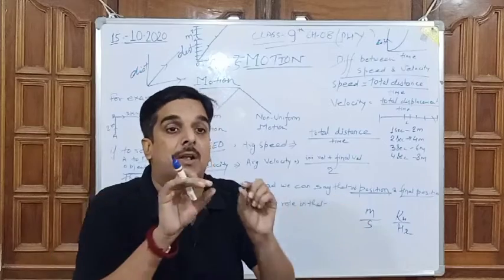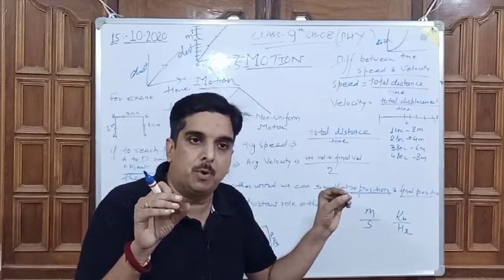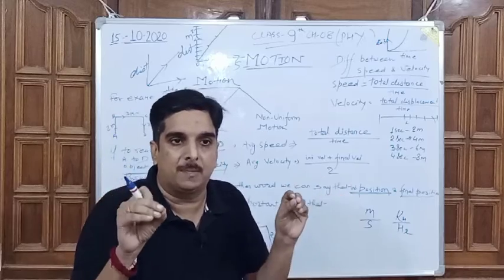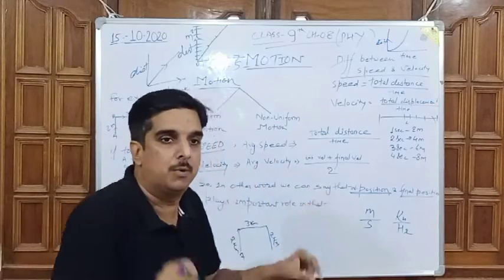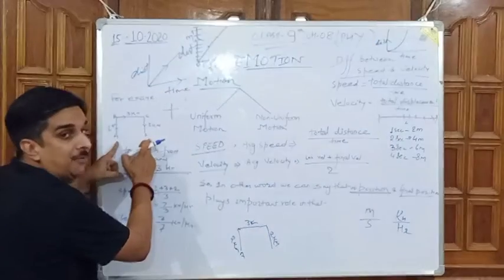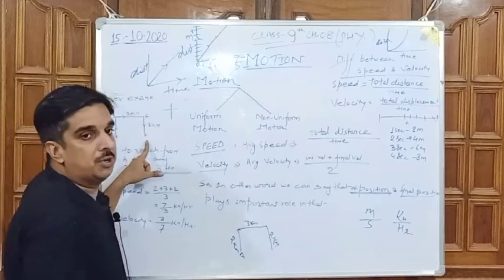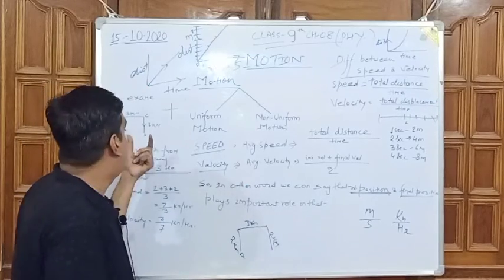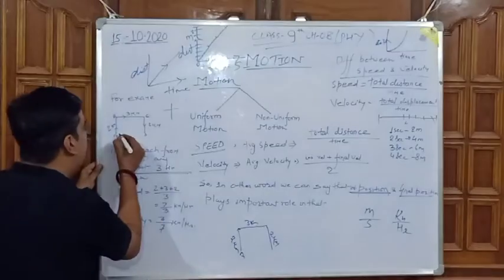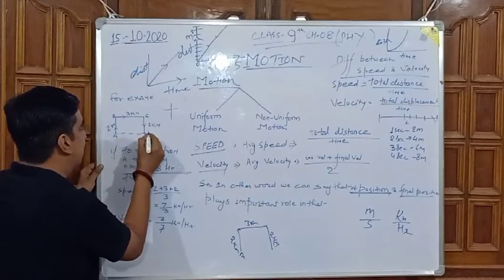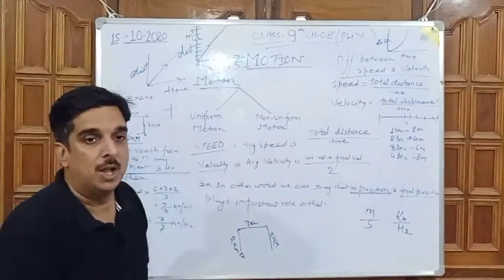We have to find the displacement between initial position and final position. Displacement means the distance between initial position and final position. The initial position is A and the final position is D, so the distance between them is 3 kilometer.